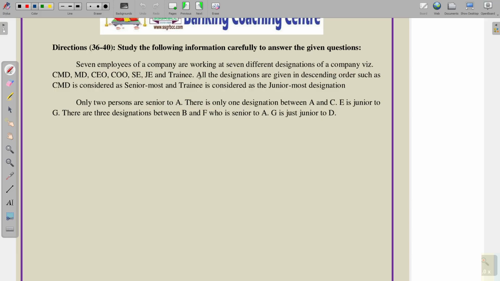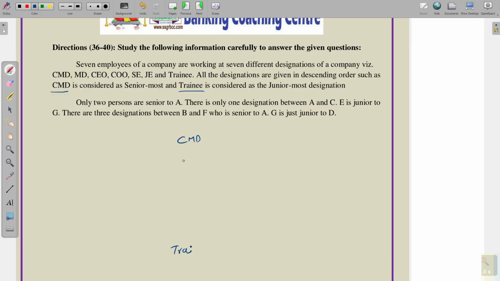7 employees of a company are working in 7 different designations of a company: CMD, MD, CEO, COO, SC and JE and trainee. All the designations are given in descending order such that CMD is considered the senior most and trainee is considered the junior most.